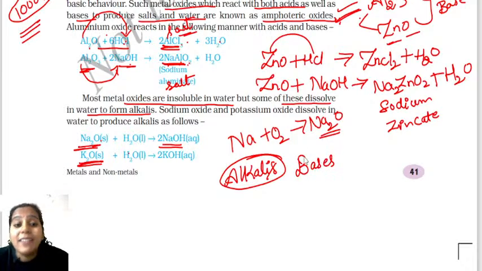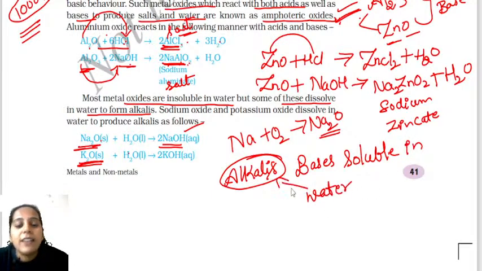You can write bases. The bases which are soluble in water, they are called alkalis. What are alkalis? Bases that are soluble in water, they are called alkalis.